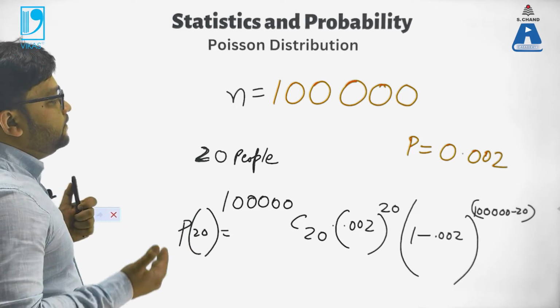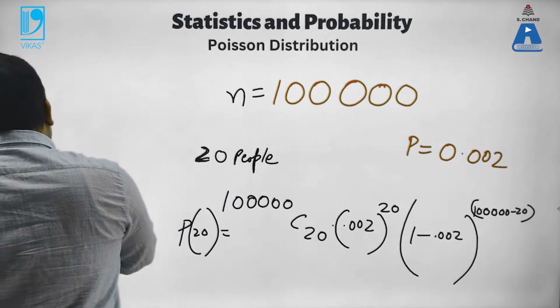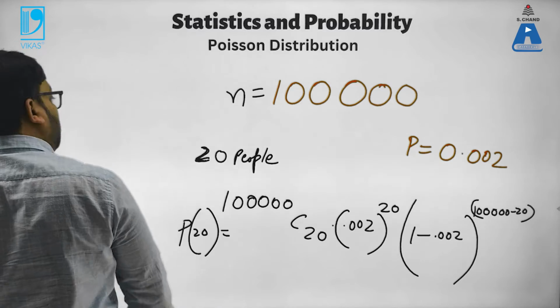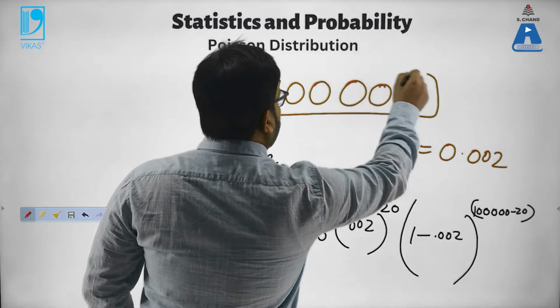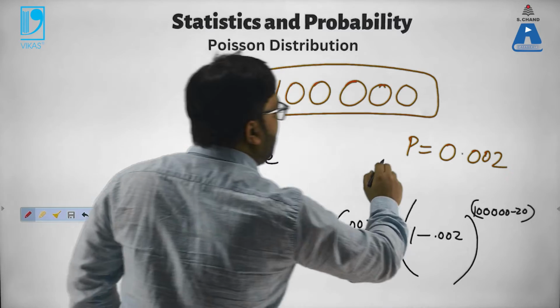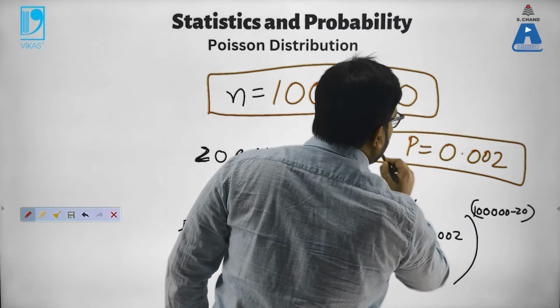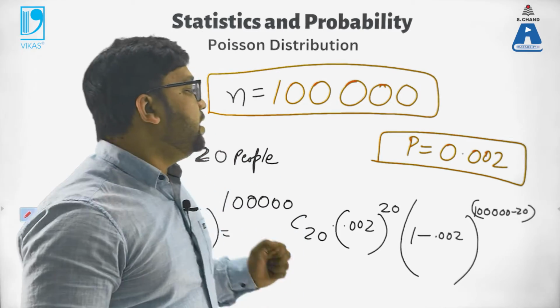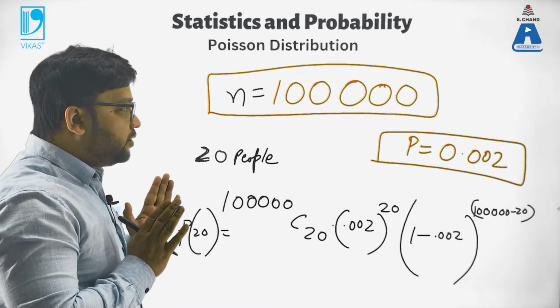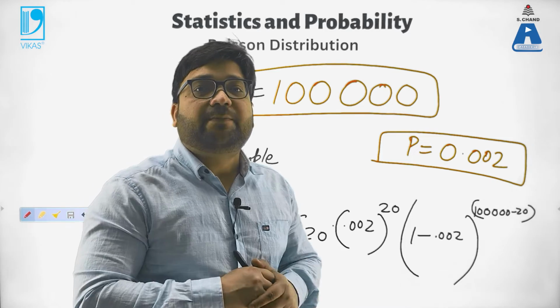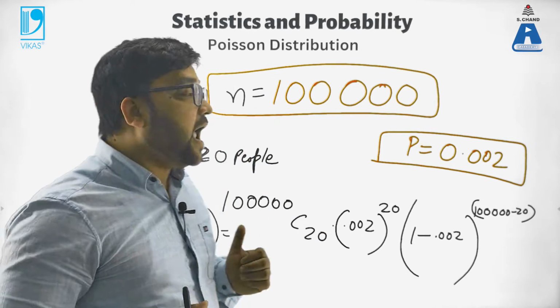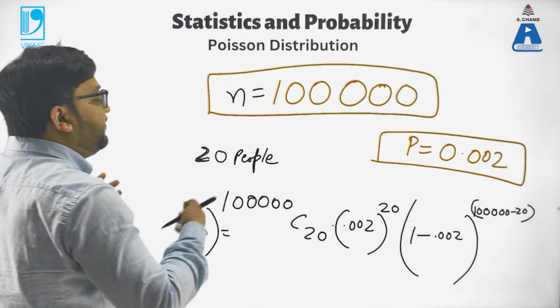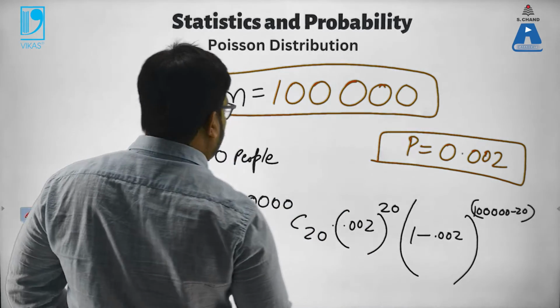So what we do for such cases where the number is very large, and the probability of the event happening is comparatively very small? In those cases we do some approximation. We use limits, do some approximation, and try to simplify things, make life easier for ourselves.